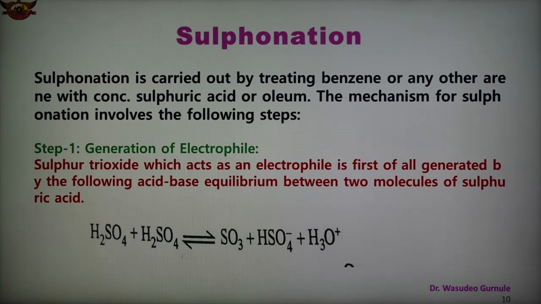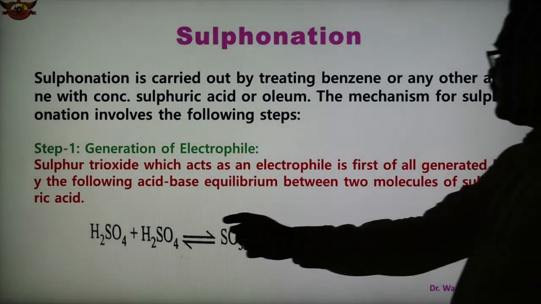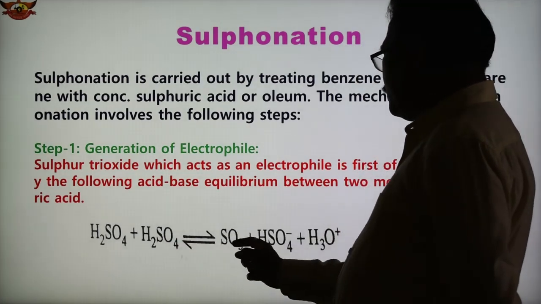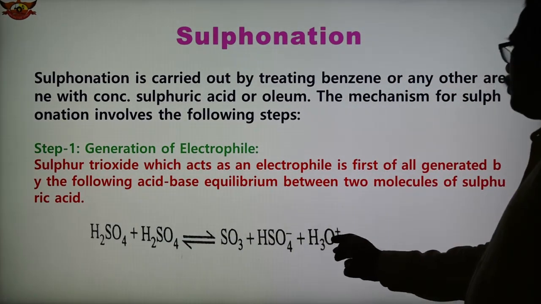of this sulfonation again involves 3 steps. Step 1, generation of electrophile. In this case, sulfur trioxide, which acts as an electrophile, is first generated by the following acid-base equilibrium between 2 molecules of sulfuric acid. So here, see, 2 molecules, H2SO4 plus another H2SO4, forming SO3, HSO4 minus and H3O plus.